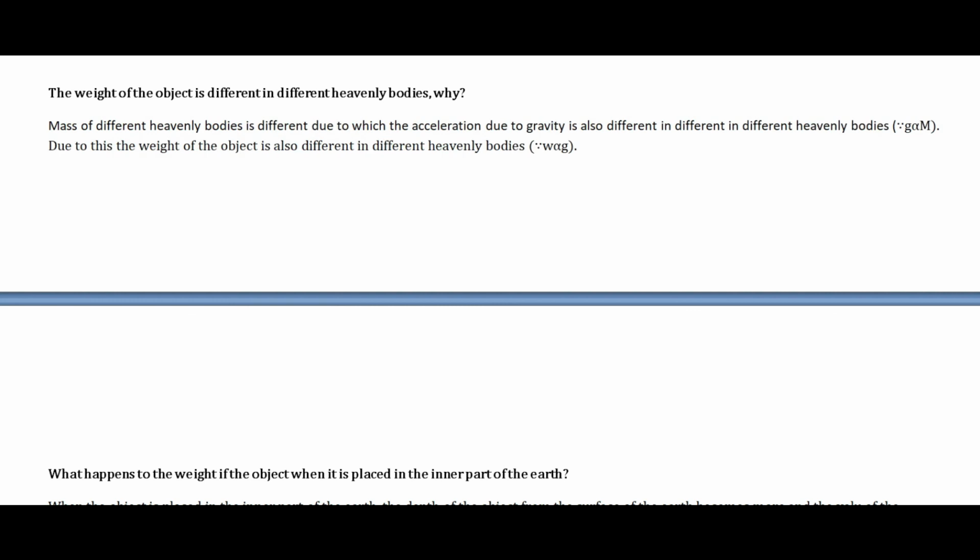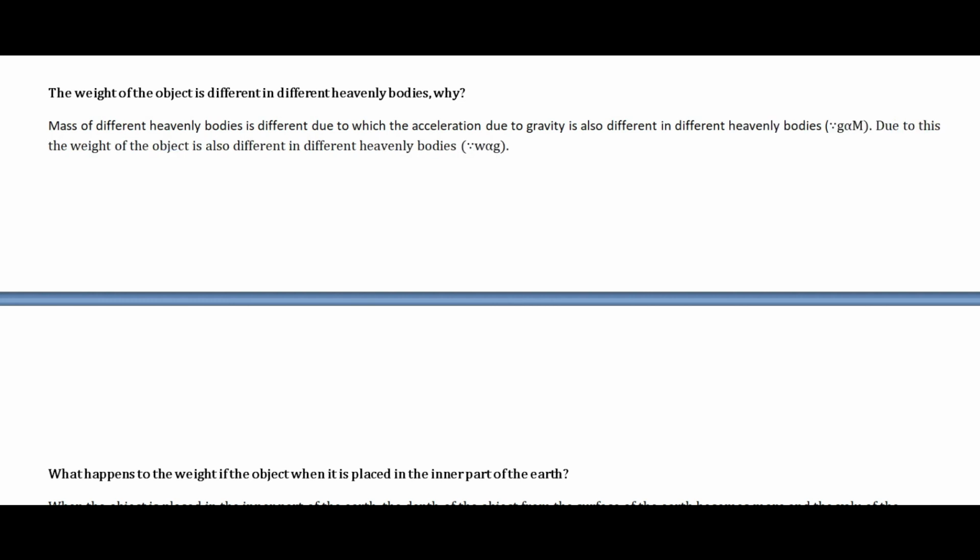Mass of the earth, mass of the moon, and mass of Jupiter are not the same. They are different. And when the mass of the different heavenly bodies is different, then the value of the acceleration due to gravity on those heavenly bodies is also different. Then, because of the difference in the value of the acceleration due to gravity, the weight of the object is also affected. Because you know the relation